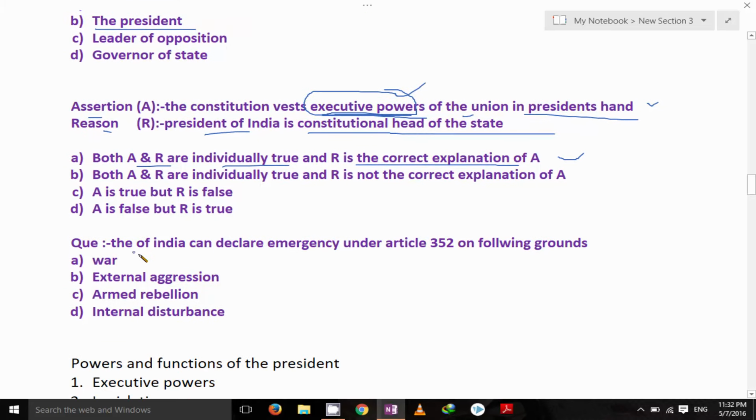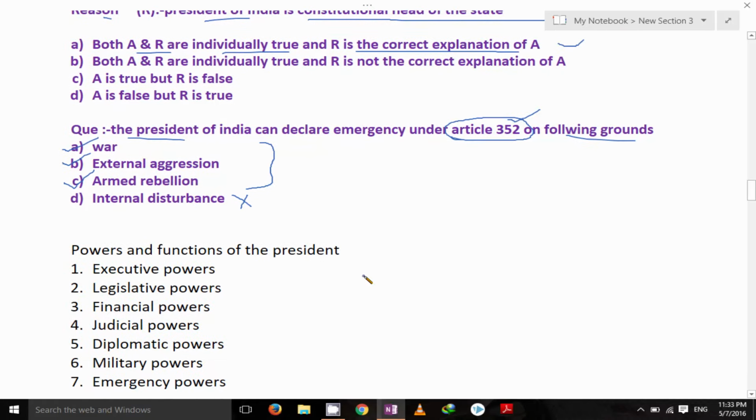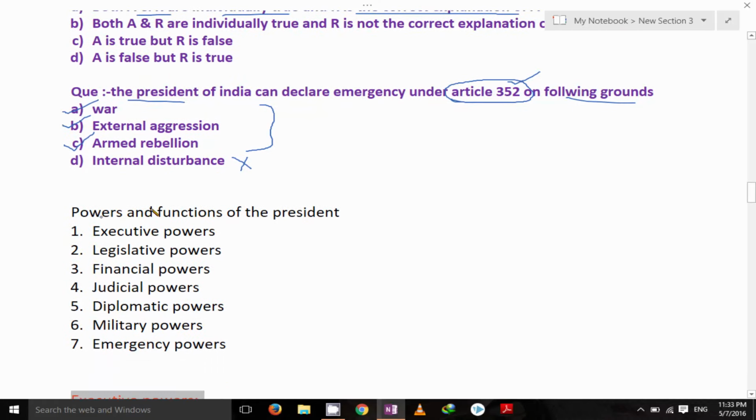Next one, the President of India can declare emergency under Article 352 on the following grounds: war, correct; external aggression, correct; armed rebellion, correct; internal disturbance, no, it is not correct. Article 352, only 3 conditions: war, external aggression and armed rebellion. So in the next lecture we will see power and functions of the president.